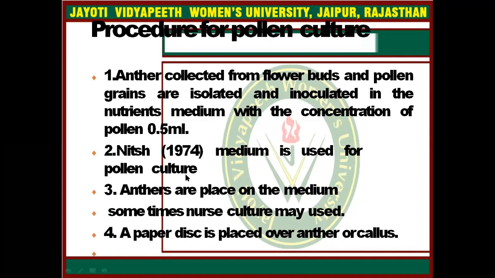For pollen culture, the procedure is followed like this: anthers are collected from flower buds, and pollen grains are isolated and inoculated in the nutrient medium with a concentration of pollens. Nitsch 1974 medium is used for pollen culture. Anthers are placed on medium. Sometimes nurse culture may be used. A paper disc is placed over the anther or callus.